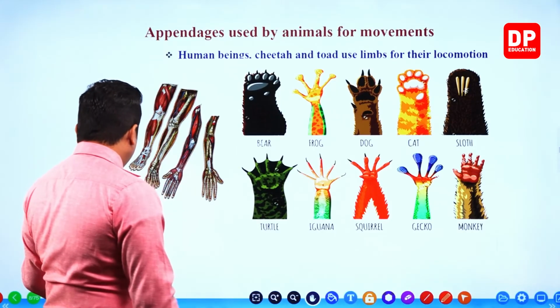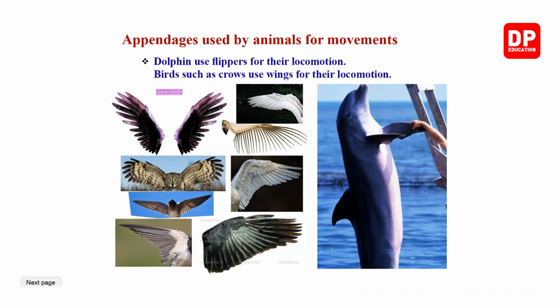Then, my dear children, the next one: dolphin uses flippers for locomotion. So these are the flippers. As you can see, these are the flippers. Dolphin is going to use flippers for the locomotion.